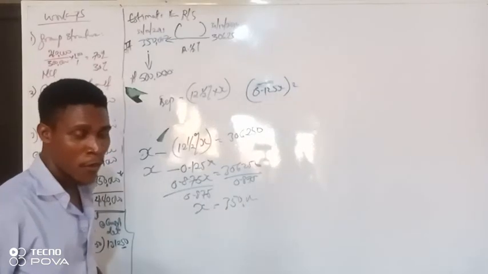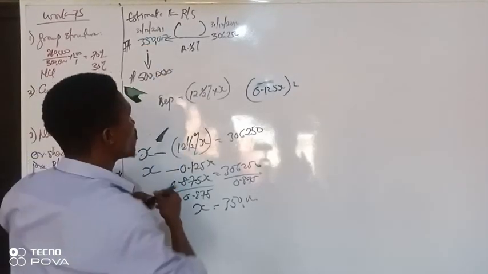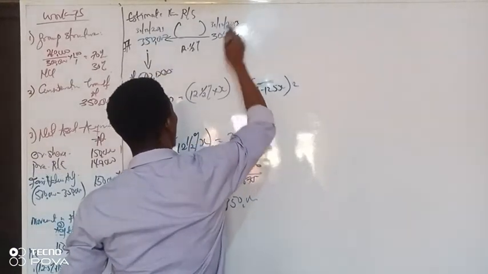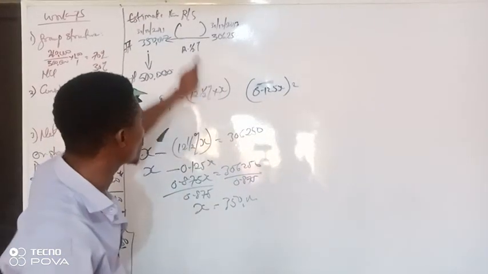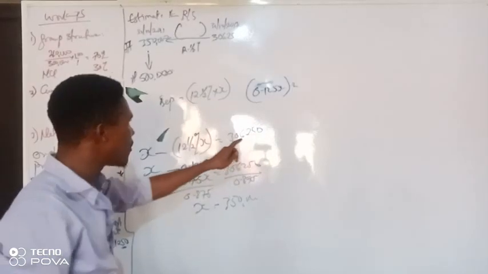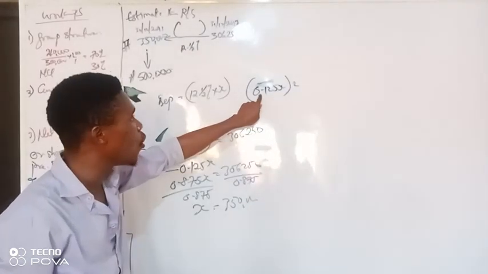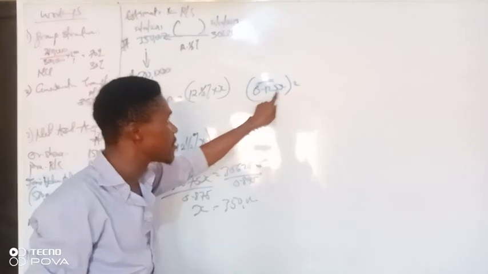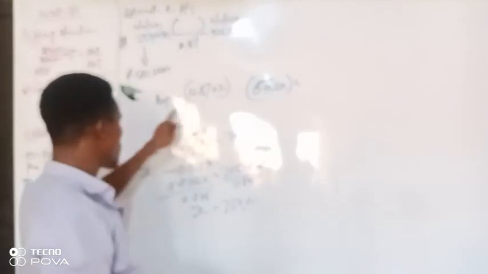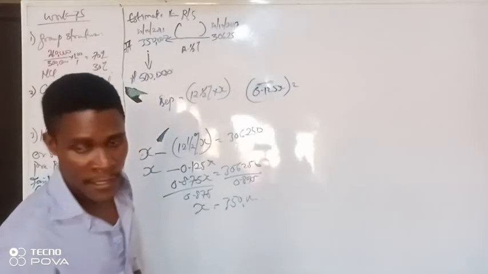If this one is 2011 and this one is 2013, that means I calculated 2 years depreciation, not 1 year. So when you are doing your workings, your depreciation is 0.125x times 2. That's your depreciation. So have we done that?